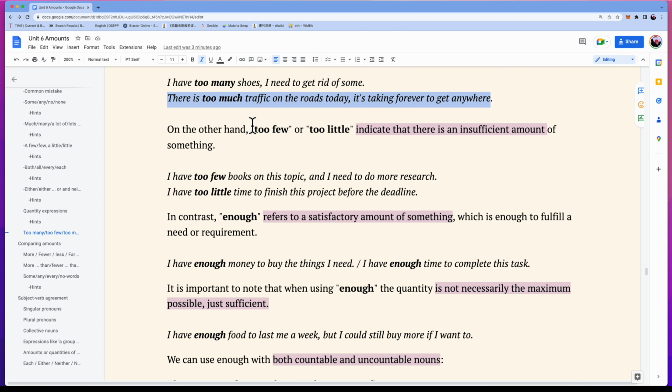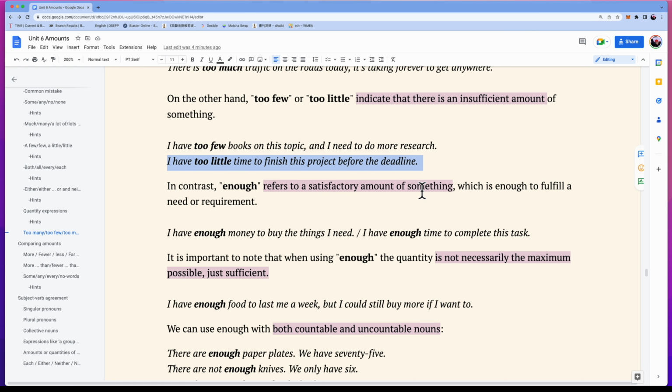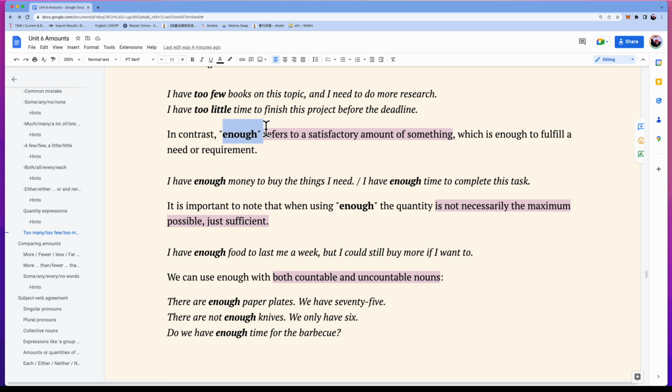On the other hand, too few or too little indicate that the quantity of something is not sufficient. For instance, I have too few books on this topic, I need to do more research. Or, I have too little time to finish this project before the deadline. Conversely, the term enough denotes an adequate amount of something, sufficient to meet a demand or requirement. For instance, I have enough money to buy the things I need. Or, I have enough time to complete this task.